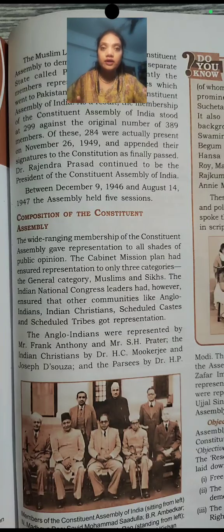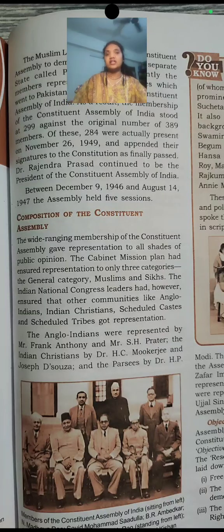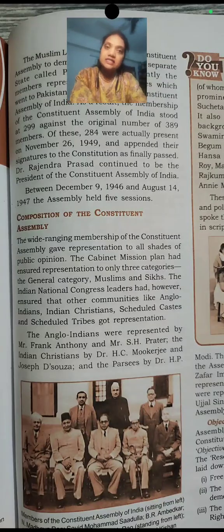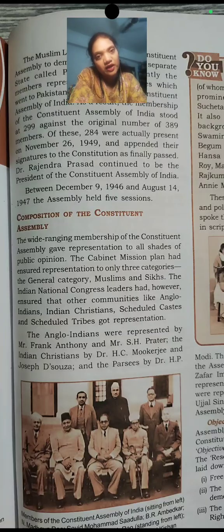Everybody got their representatives in the Constitution, because India is a secular country. We have to take care of every religion. There should not be any discrimination. Article 15 says there should not be any discrimination on the basis of caste, creed, gender, and religion. So these things were taken into consideration while making the Constitution of India. That's why representatives from all these communities were there in the Constituent Assembly.